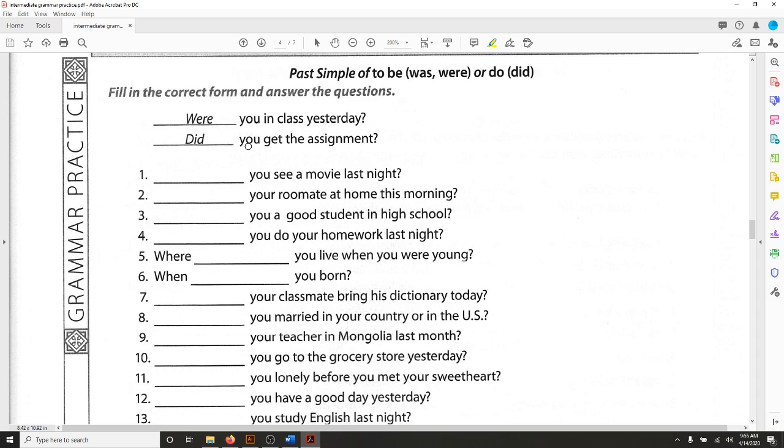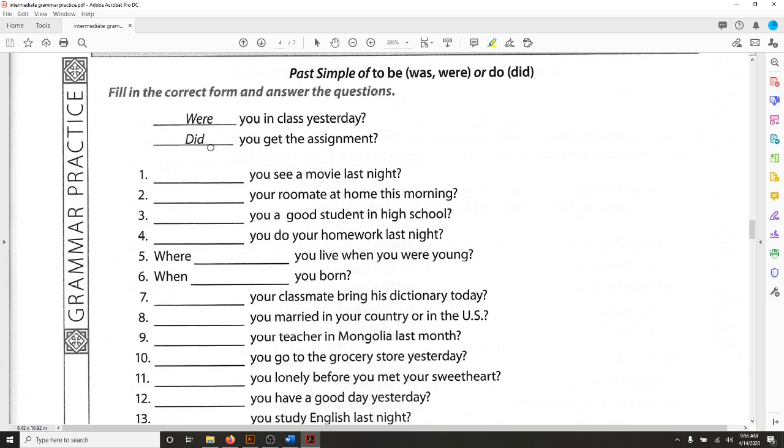And the next one here, they give you, you get the assignment. Okay, so let's look at our options again. Was you get the assignment? Were you get the assignment? Or did you get the assignment? And so in this case, the correct answer is did.